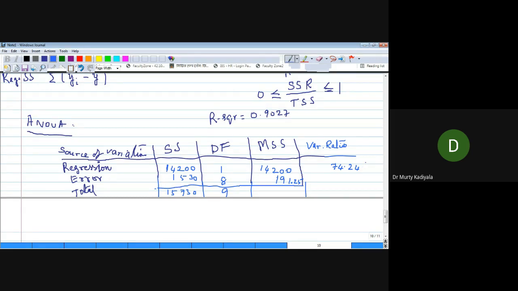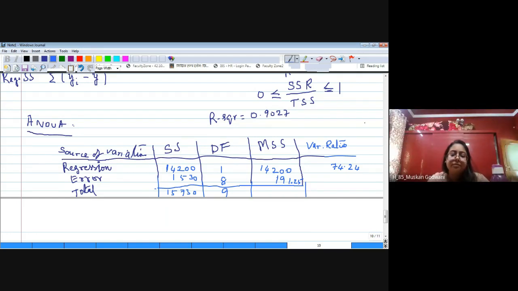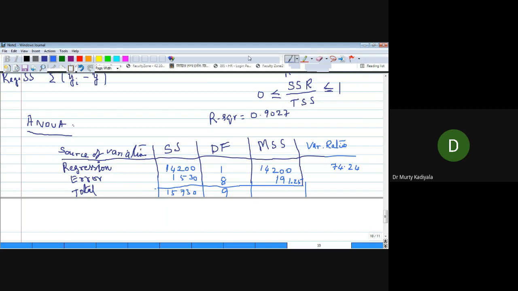2425 after rounding. 8, sir, after 5, sir. Rounding it's 25. So 74.25. We can say 25, right? Yes, sir.